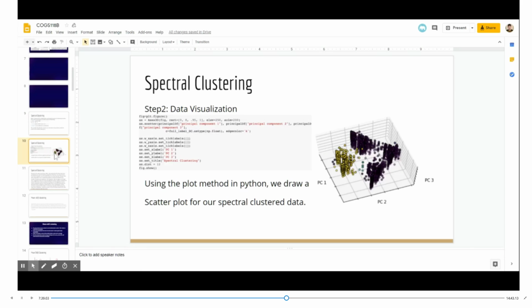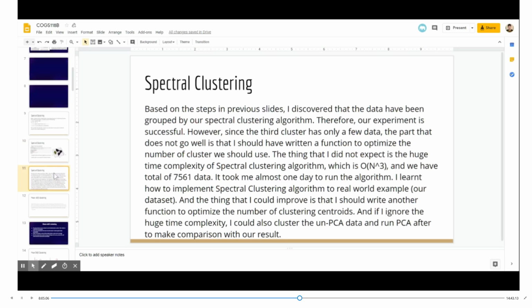The second step for a spectral clustering algorithm is data visualization. We have used the plot method in Python, and we draw a scatter plot for our spectral cluster data. As you can see, the code is given above, and the result is shown on the right. So we have a total of 3 cluster centroids, and each of them has been marked by different colors.